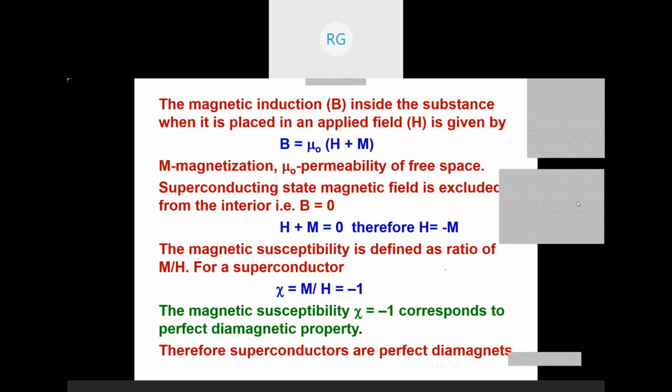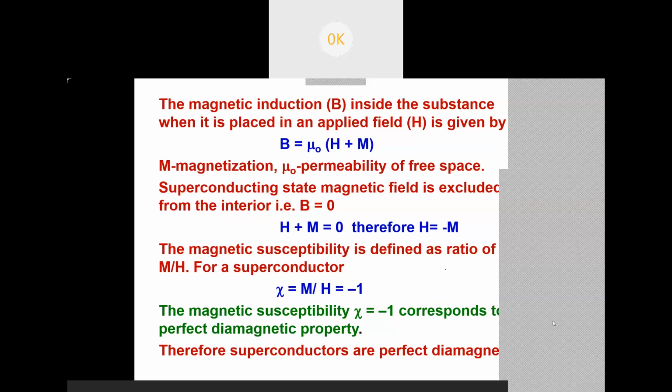Sir, in this case, when we are proving that it is a diamagnetic material, we are taking the superconducting state, where magnetic field is excluded from the interior, so B equal to 0. Yes, correct. No, we are not considering that it is already a diamagnet. When T is greater than Tc, that is above Tc, we have taken the magnet. That is a superconducting material, and we don't know what type of material it is.